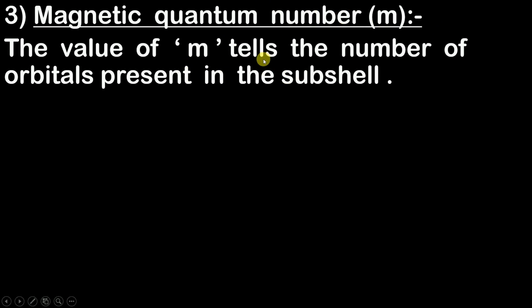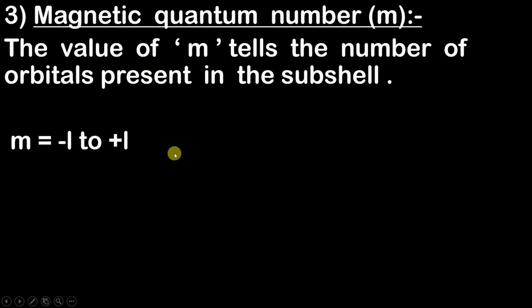What is the meaning of this? This value of m is going to tell you how many orbitals are present in S subshell, P subshell, D subshell and F subshell. How? Let's understand that. First you learn how to find out the value of m. The value of m is simply from minus l to plus l.